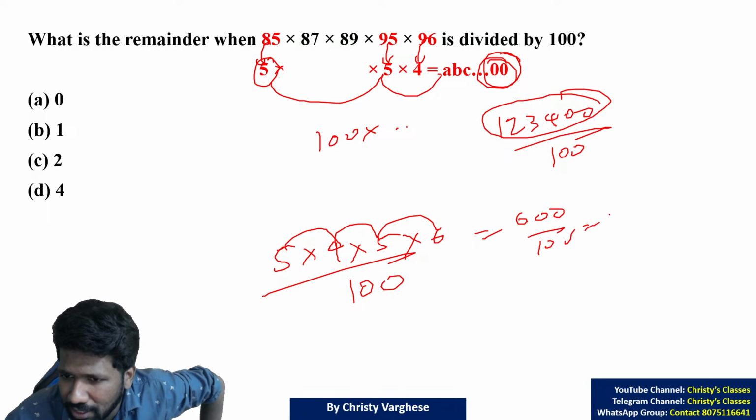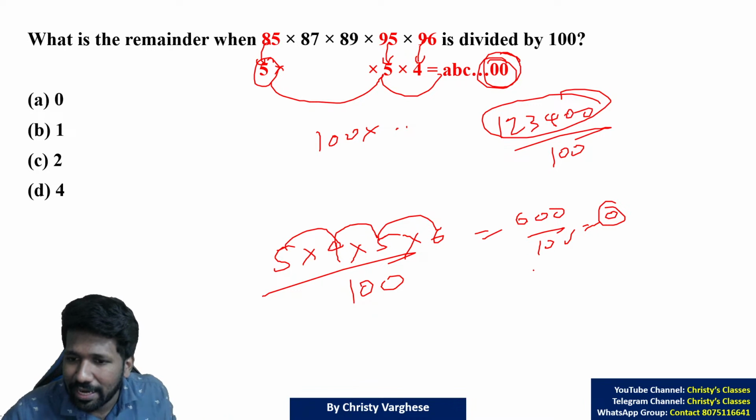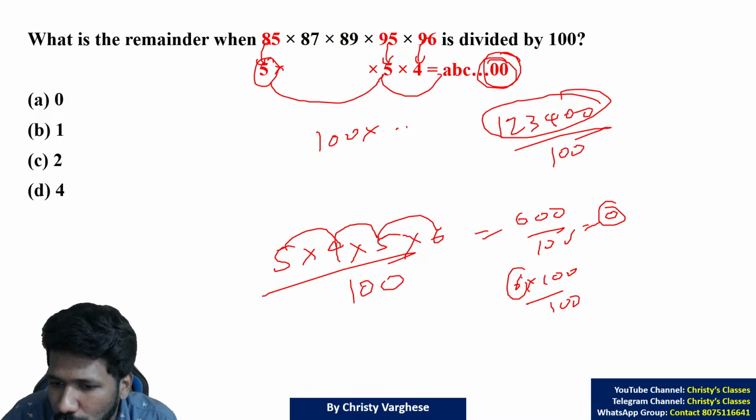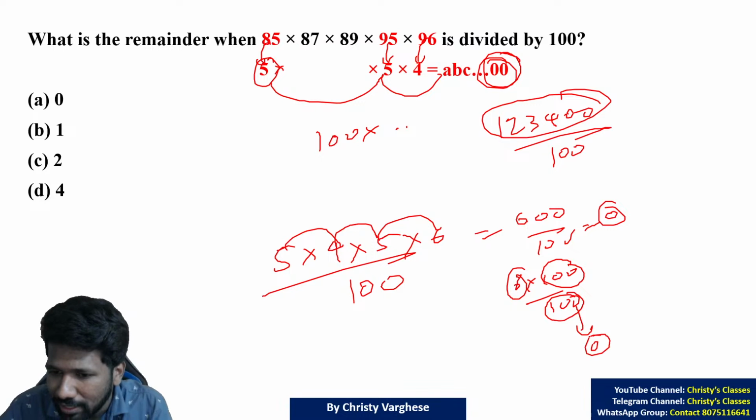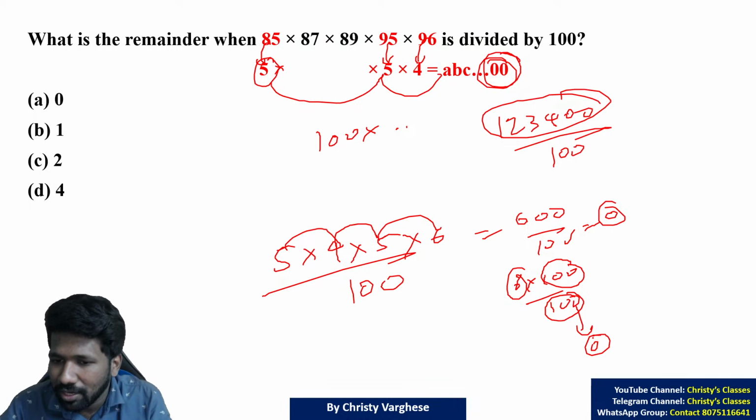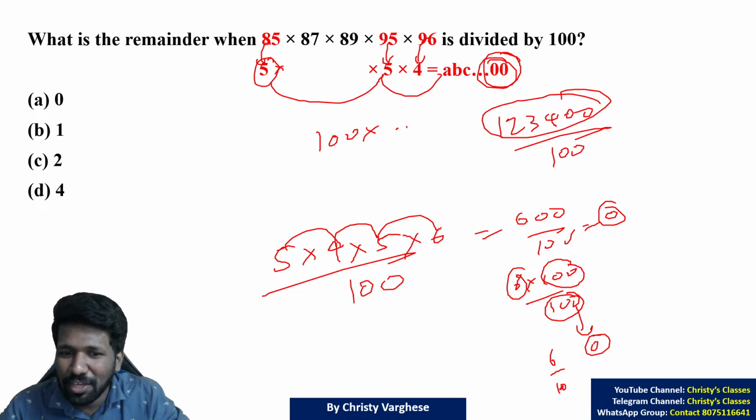600 by 100, remainder is 0. All of you are agreeing, na? Or I can say that 600 is 6 into 100 divided by 100. And by the rule we just discussed, this is 6 by 100's remainder into 100 by 100's remainder. 100 by 100's remainder is 0. 0 into 6 by 100 remainder is 0 itself. Same thing we used here.